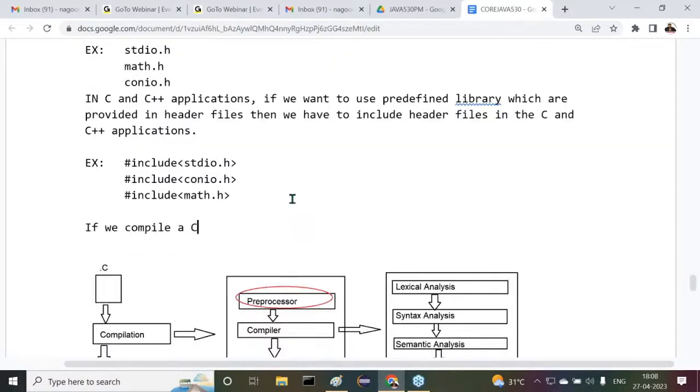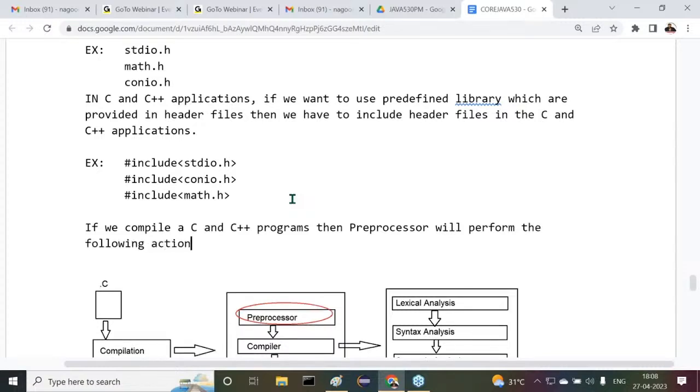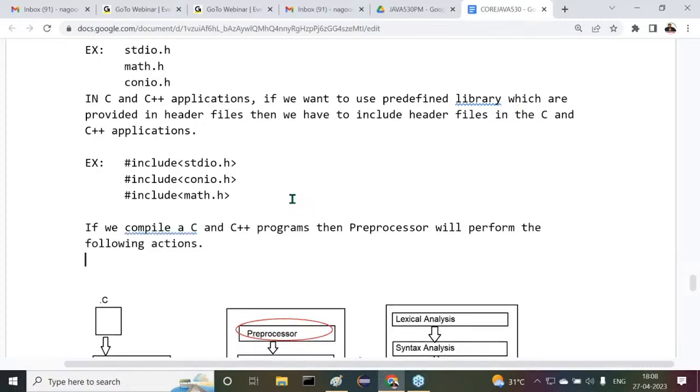If we compile C and C++ programs, then the preprocessor will perform the following actions. All of you observe carefully what actions it is able to perform there.